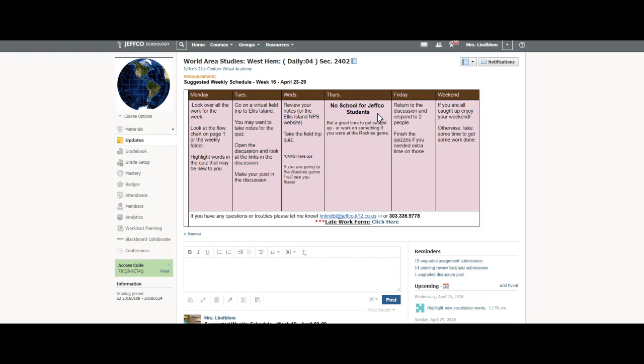Thursday, we don't have school because many teachers are going to go to the Capitol building to let our representatives know how they feel. If you agree with them, feel free to join them. Get involved in politics a little bit yourself. You're never too young. All right, so this would be a great day to get some work done. You're not required to, but just like you would do homework on the weekend, why don't you catch up on Thursday?